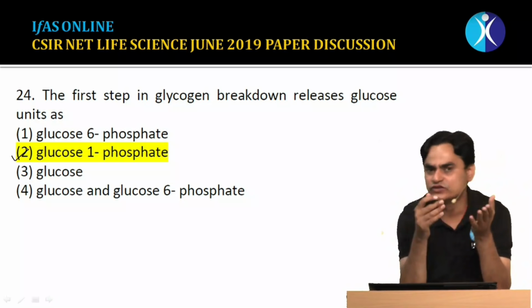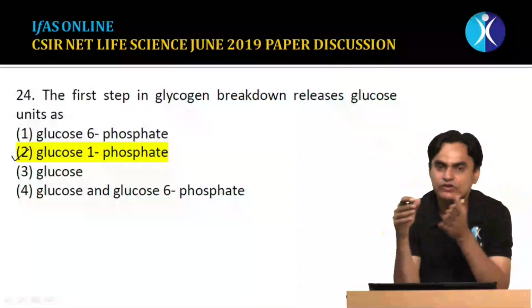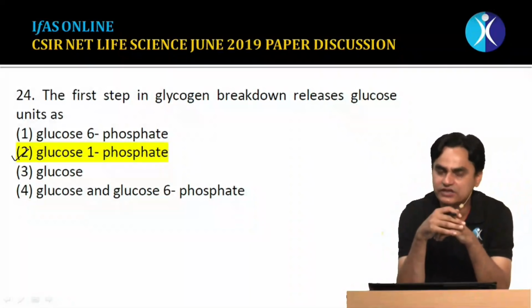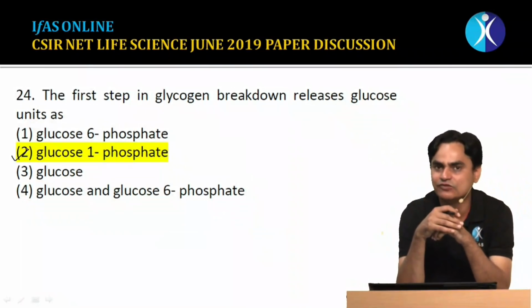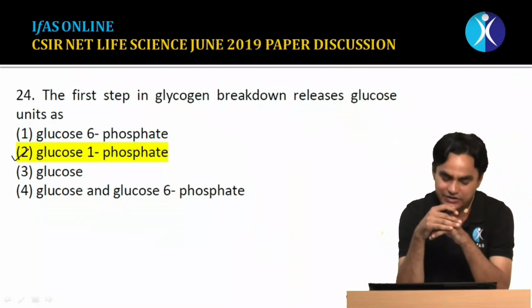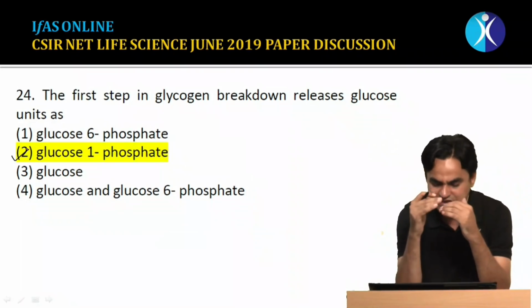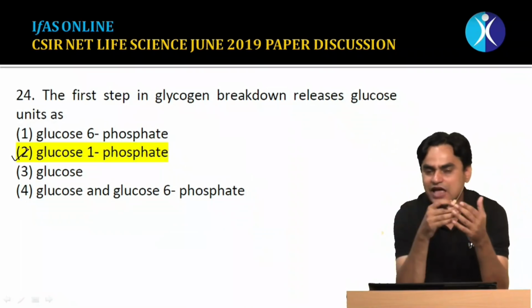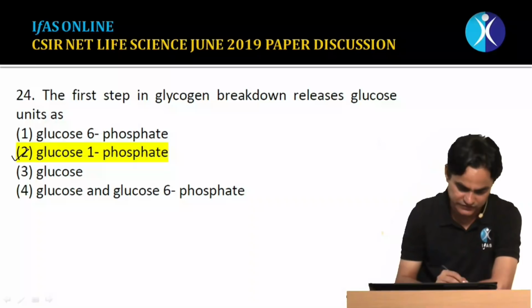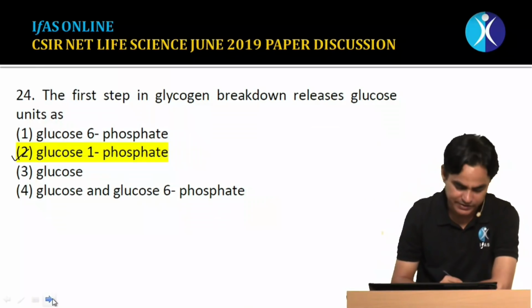The same glucose 1-phosphate is then converted by the enzyme mutase to glucose 6-phosphate, and this glucose 6-phosphate could be further converted into glucose by the enzyme glucose 6-phosphatase, and then glucose is released into the bloodstream from the liver. So the immediate release of glucose from glycogen by the action of glycogen phosphorylase is in the form of glucose 1-phosphate. So these were the 4 questions from biochemistry.